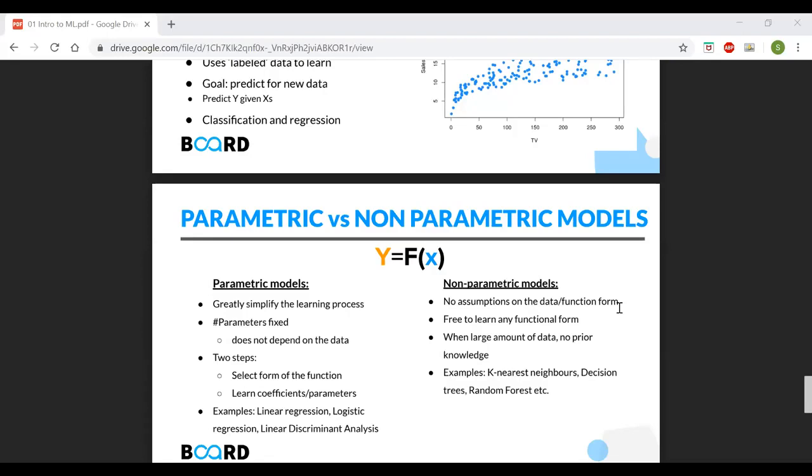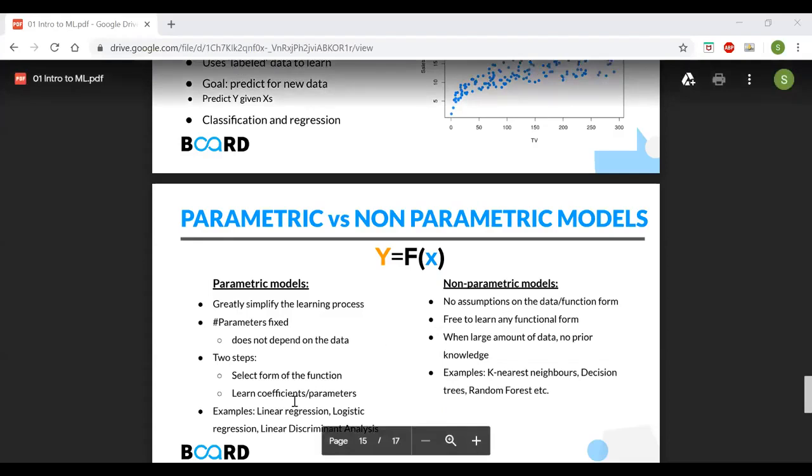So if new data is coming, it will change based on the new data, because it will try to come up with rules based on the data that is present at this point of time, but not on the data it has already been trained on. Those come under the concept of non-parametric models. It might not make sense currently because we haven't talked about a lot of algorithms, but you will get to know as we go through more of them.